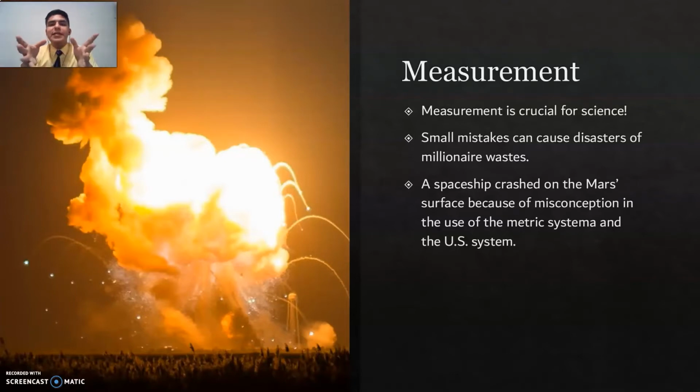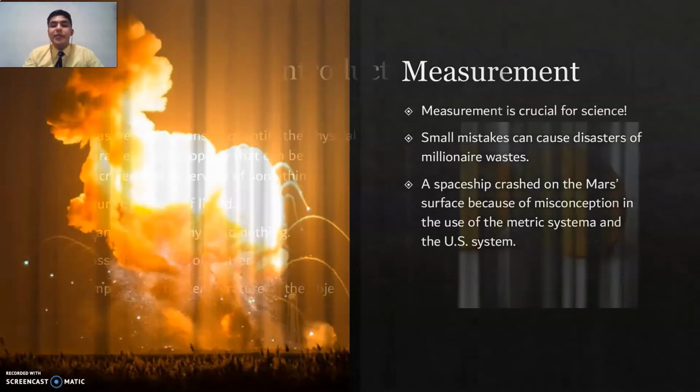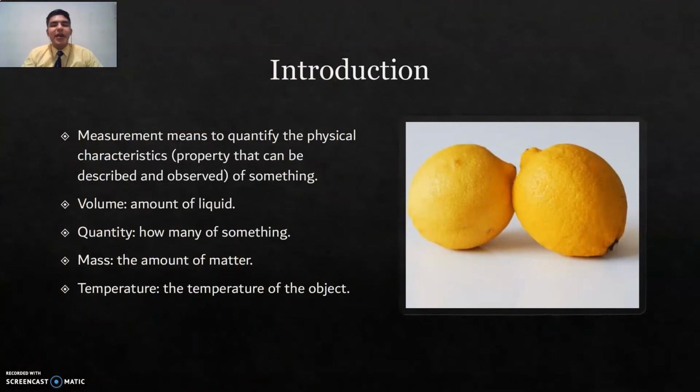And what happens is that the astronauts or, most likely, the machines that were controlled in this specific mission were using different systems. While some of them were talking in kilometers, some of them were talking in miles. And those are gigantic changes that can cause this kind of disasters. So that's why it's very important to take that into consideration. Usually, at an international level, the metric system is mostly used. But we're going to learn some of its differences later on.